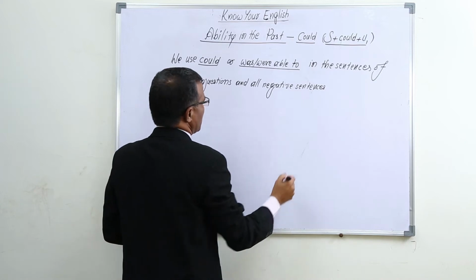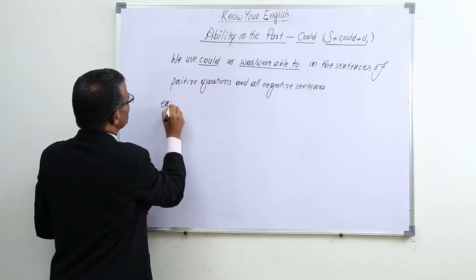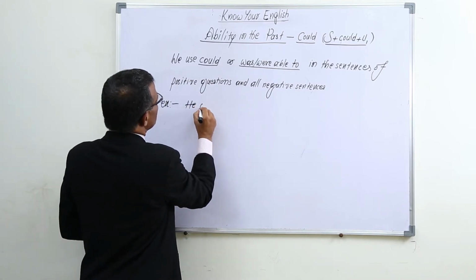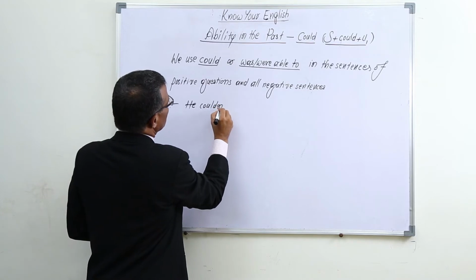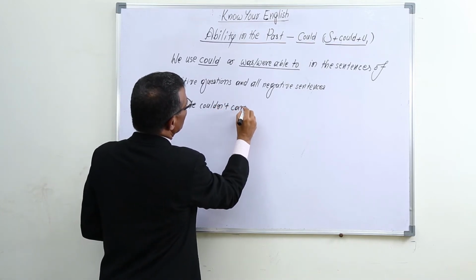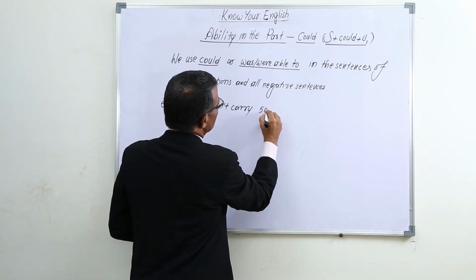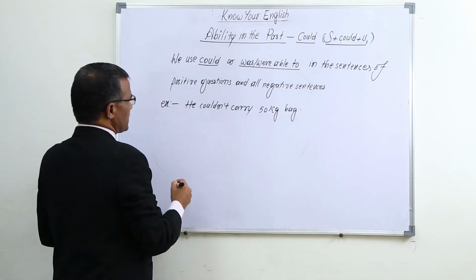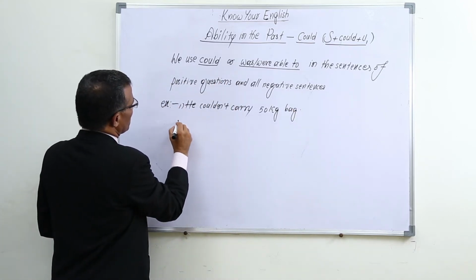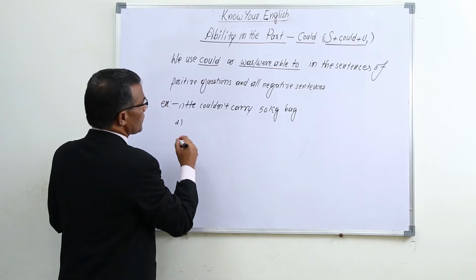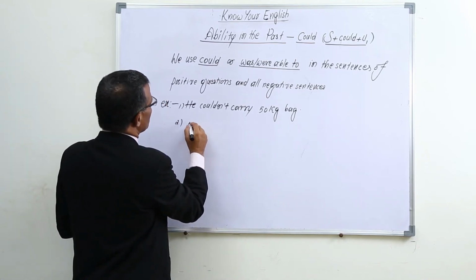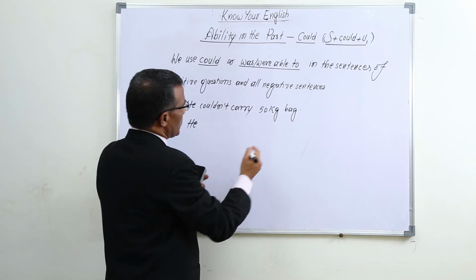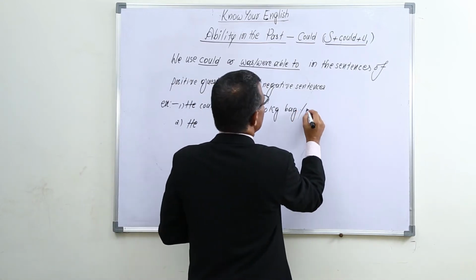Example: He couldn't carry a 50 kg bag. Otherwise we can use even he was able to.